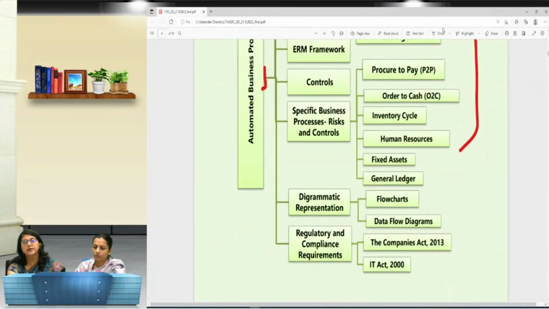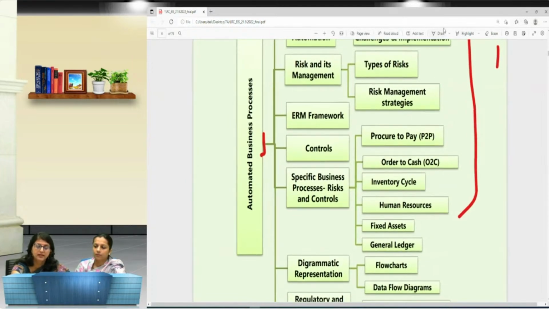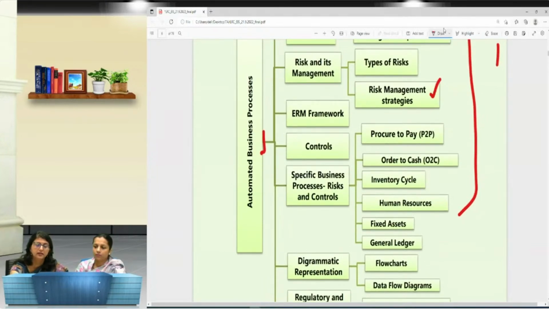Practically speaking, if you wish to know whether you have prepared well for your chapter 1 or not, you simply need to keep on ticking yes. If risk management strategies are there, and I have done that, it means this particular part is done from my side. Similarly, if I'm talking about the controls, okay, controls are done, I will simply click on this. So it is a kind of checklist for you to check whether you have done your entire chapter thoroughly and in its entirety or not.